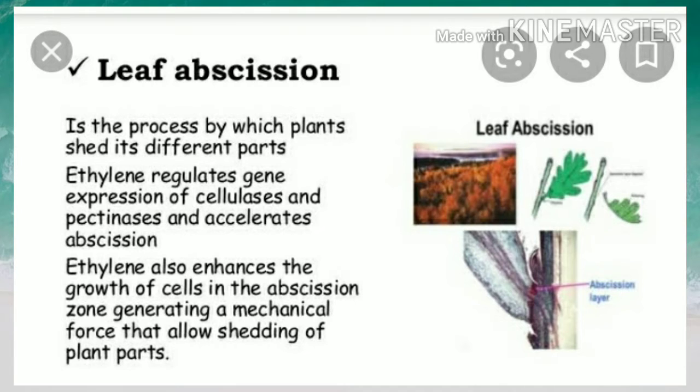You can see here what is the role of ethylene in leaf abscission. It is one of the processes by which plants shed their different parts. Ethylene regulates the gene expression of cellulase and pectinase and accelerates abscission. Ethylene also enhances the growth of cells in the abscission zone, generating a mechanical force that allows the shedding of plant parts. Abscission is one of the processes seen in the plant system, which is the separation of different parts of the plant, for example, leaves and fruits.